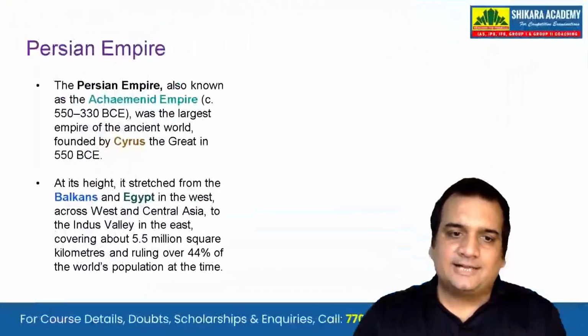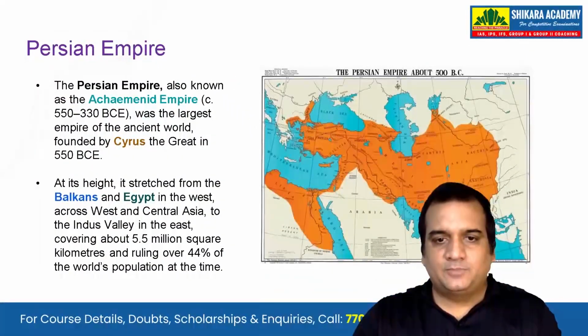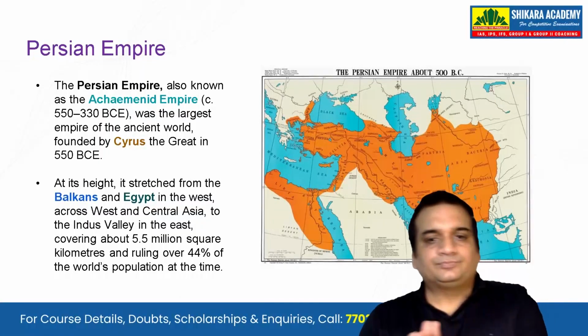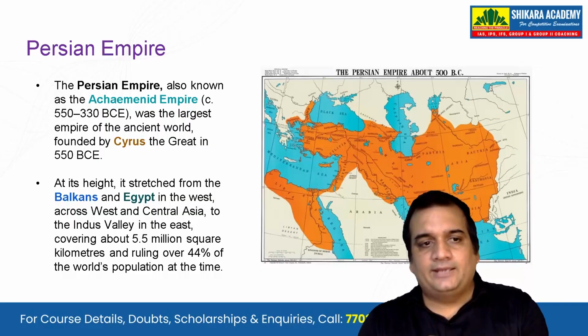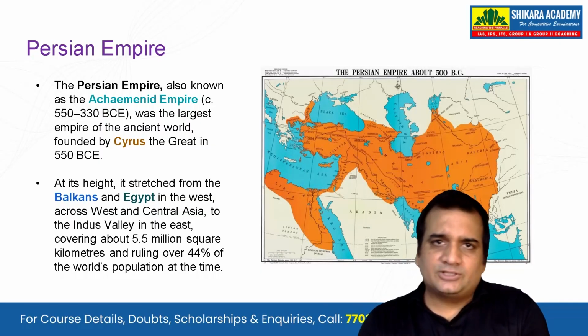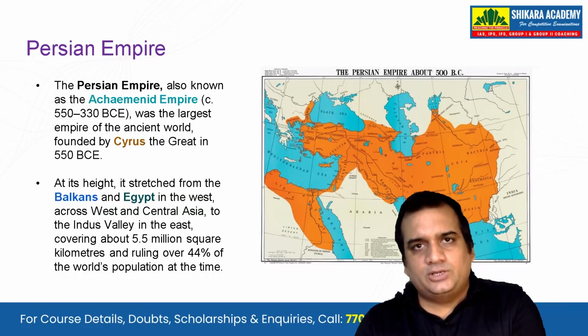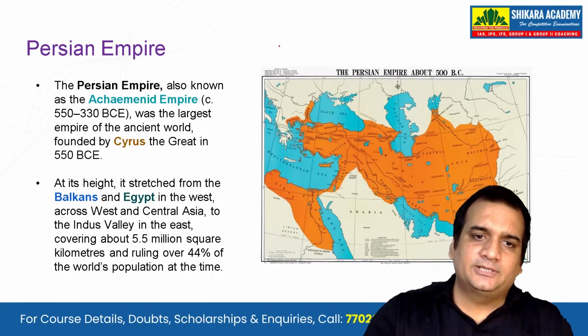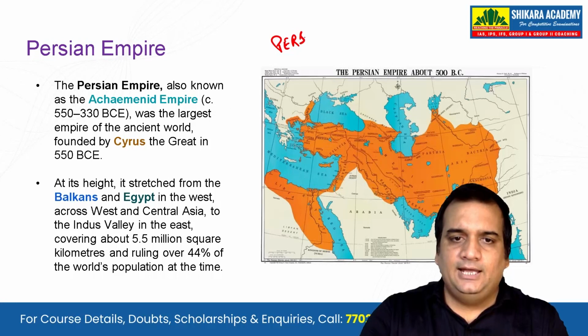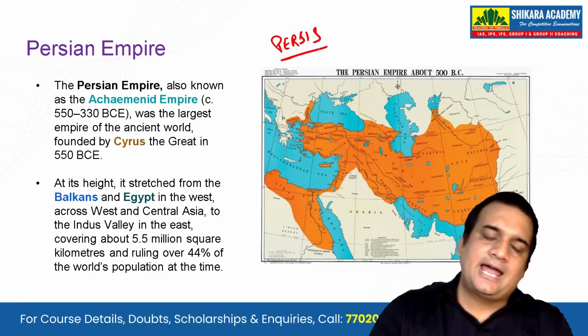So let's get started with our chapter today, that is the Persian Empire. If you see this map, you will see the Achaemenid Empire here. The Achaemenid Empire started with Persis. There was a territory named Persis, and along with Persis, we had Media, and along with Media, we had Babylon.